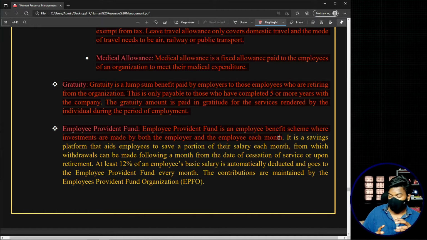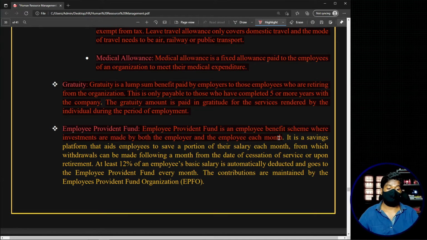So in order to give you a simple or basic idea of this particular provident fund, it is basically an employee benefit scheme where a certain percentage, basically 12%, is deducted from your salary, as well as the same amount is contributed by the employer, and both these amounts go into a fund, and this basically acts as a benefit scheme under different conditions. Like for example, when you retire, or when you have any emergency, family emergency and all these things. So basically it is like an employee benefit scheme where funds are allocated in a particular place, which is basically managed by the employee provident fund organization.